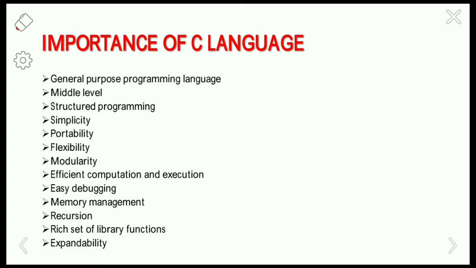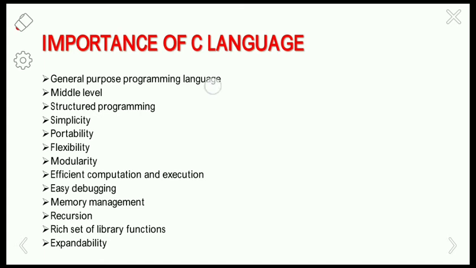Coming to the importance of the C programming language: the C language has gained its importance due to its unique characteristics. Compared to other languages, it has very good advantages. So let us see the features of C language that bring its importance as a unique language.